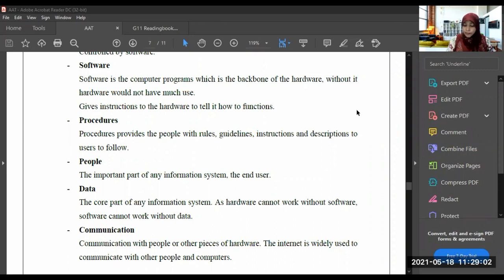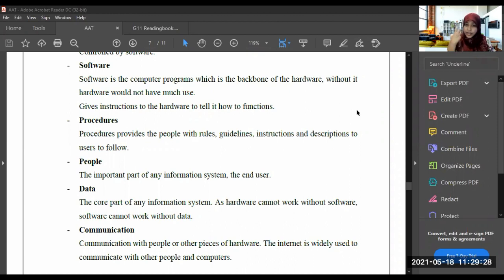Now for an example, say you want to write a document. If you want to write a document, there should be software in your computer, isn't it? Then only you can make a document. Then only you can make valuable information, right? So without software, you can't make the thing which you want.